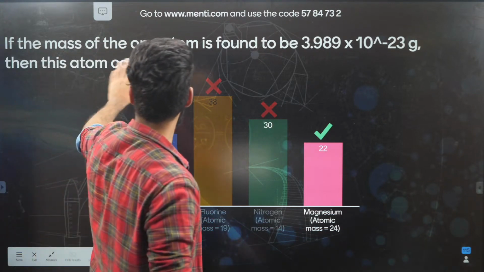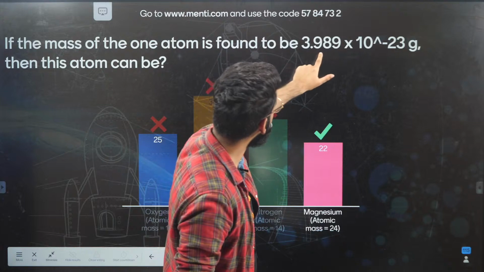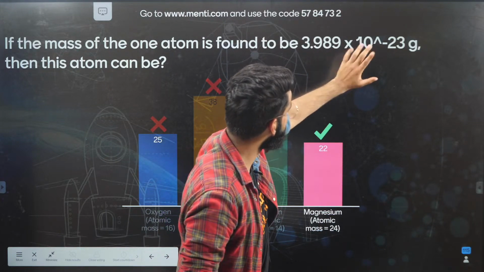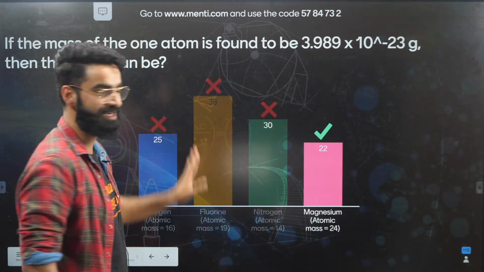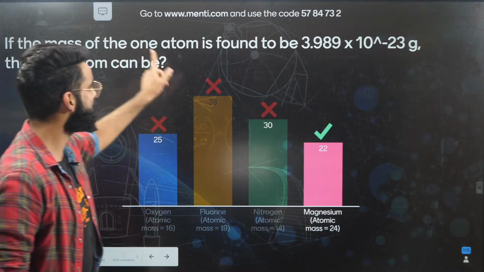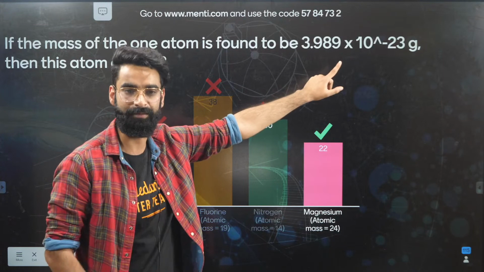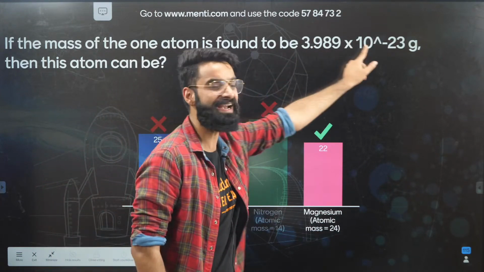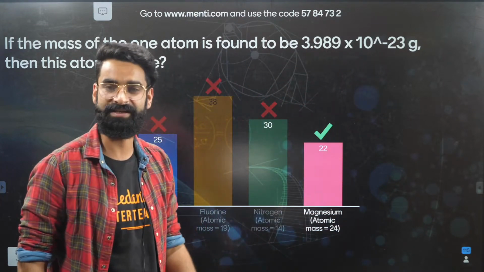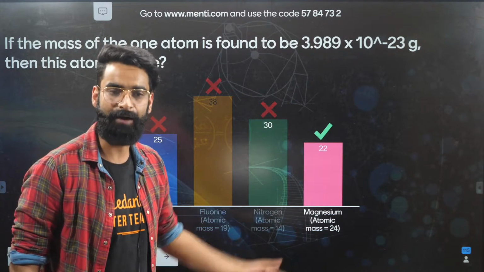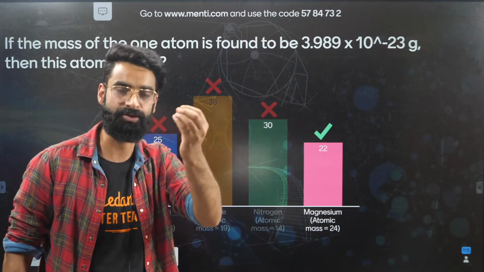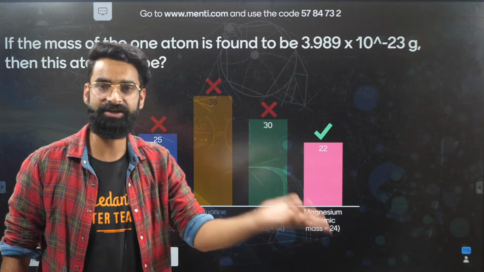The question was: if the mass of one atom is found out to be 3.98 × 10^-23 grams, then the atom can be, okay? So the mass of one atom of an element is this much, and I need to check what the element is. I was simply supposed to divide it by the AMU, 1.66 × 10^-24. I would have got the value exactly as 24, and 24 is the atomic mass of magnesium.